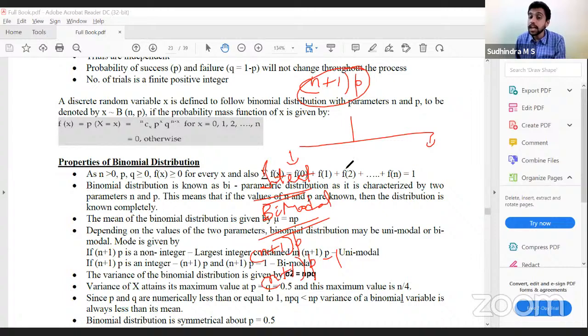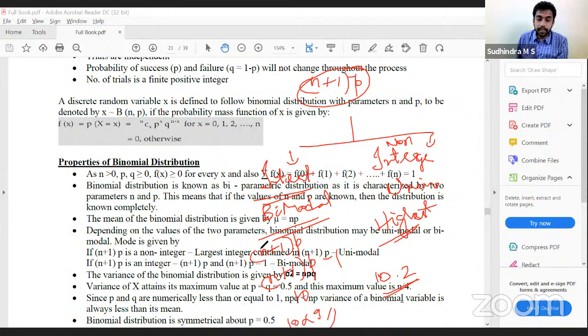If it is not an integer, then it is unimodal. The highest value in the integer would be the mode. So if the value that we got is 10.22, 10 is the mode. If n plus 1 into p is 10, then 10 and 9 are the modes. Clear?